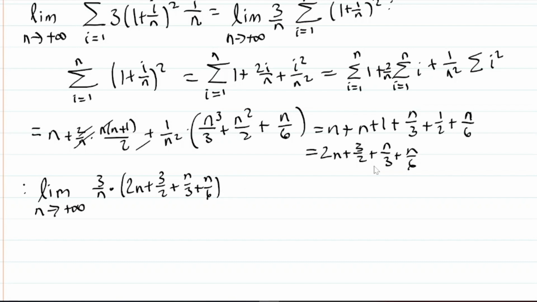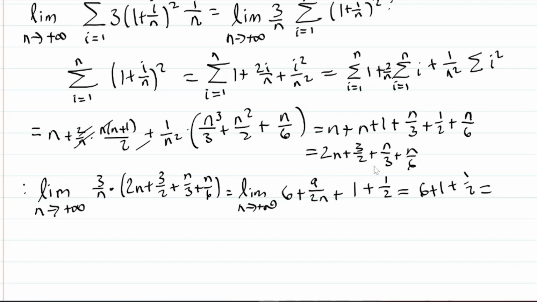This is the limit as n approaches positive infinity of, expanding it out, 6 plus 9 over 2n plus, those n's cancel out, and that becomes 1 and that becomes 1 half. Of course, this term is going to go to 0 because it has an n in the denominator, hopefully no rational functions. All in all, you're going to be left with 6 plus 1 half.